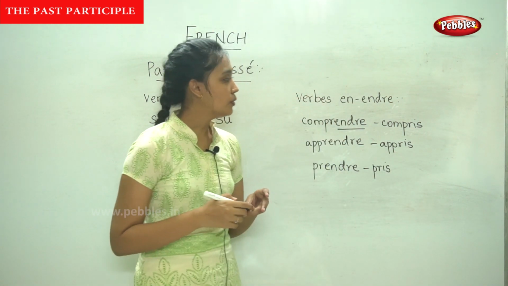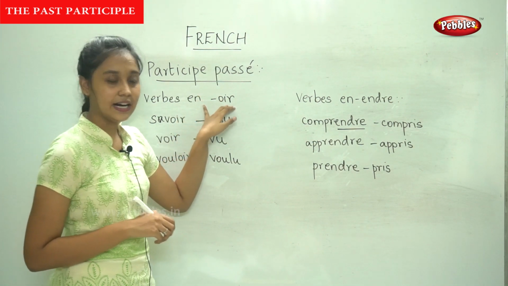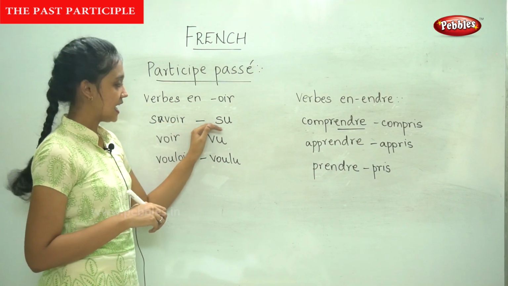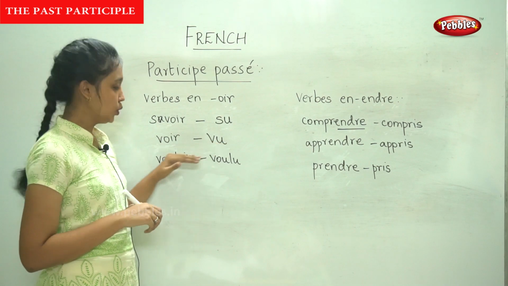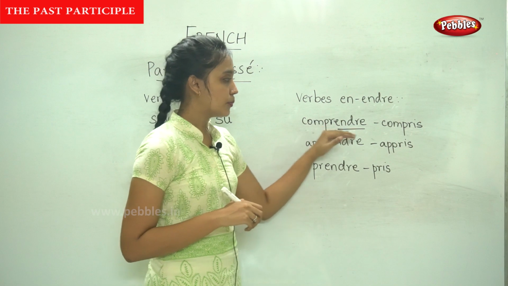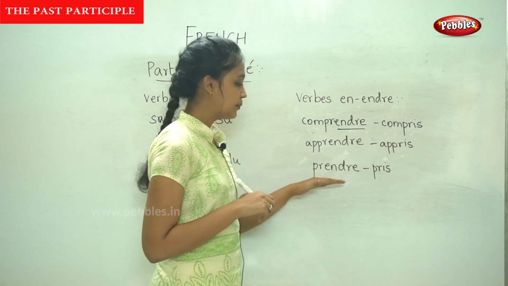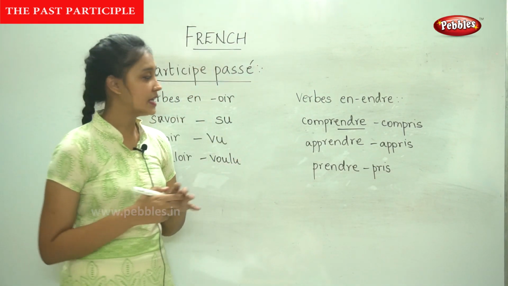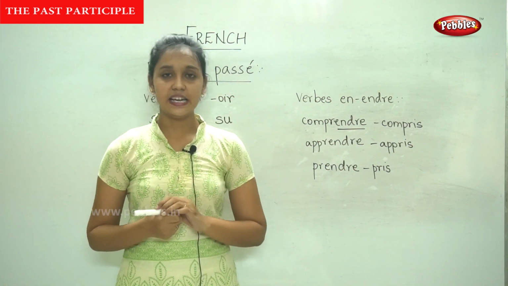This is how we form the past participle for verbs ending in OIR and ENDRE. For savoir, it is SU. For voir, it is VU. For vouloir, it is voulu. For comprendre, compris. Apprendre, appris. Prendre, pris. Now we are going to see how to write the past participle for verbs ending in IR.